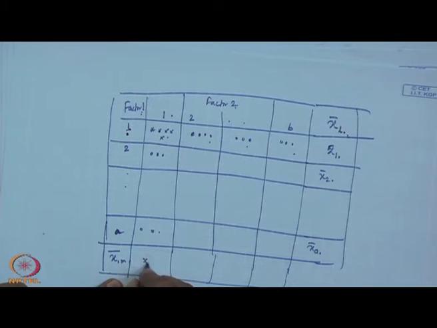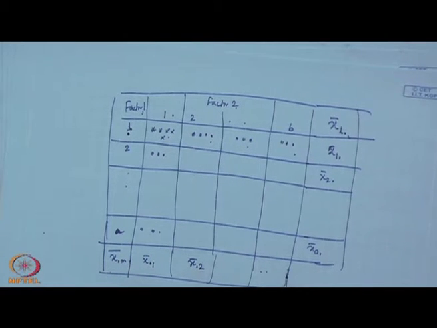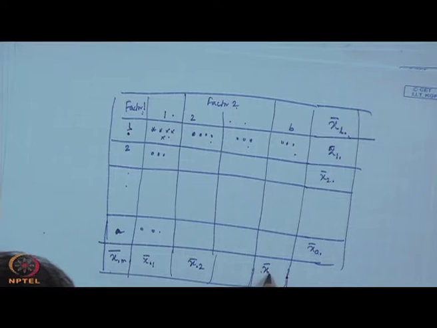So then this will be x bar dot 1, x bar dot 2, like this up to x bar dot B.